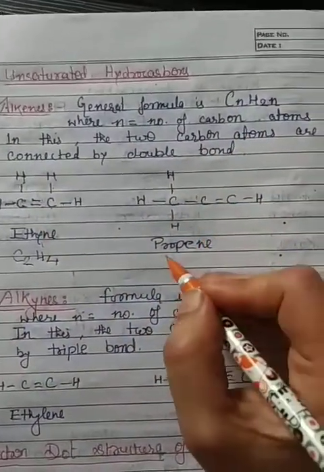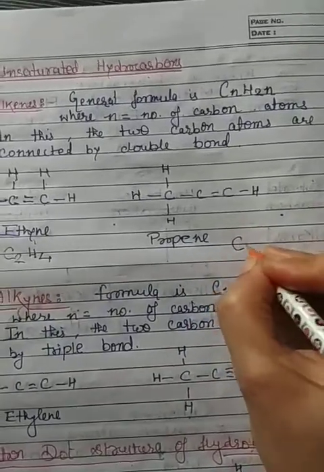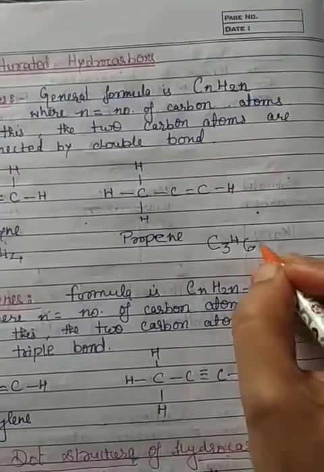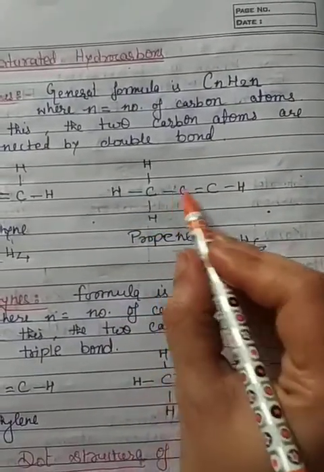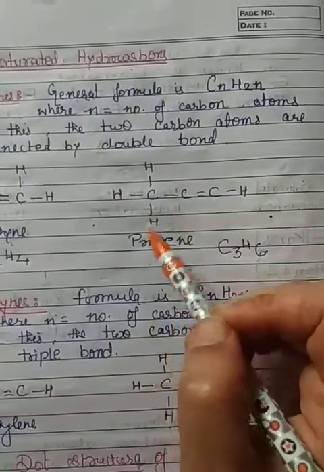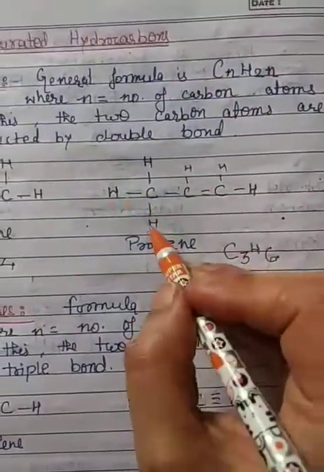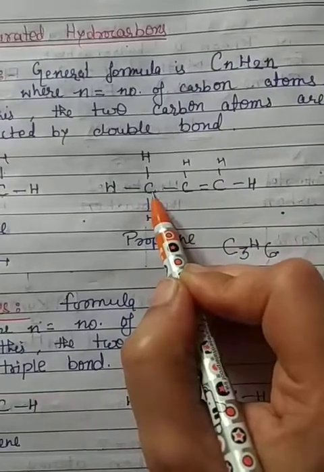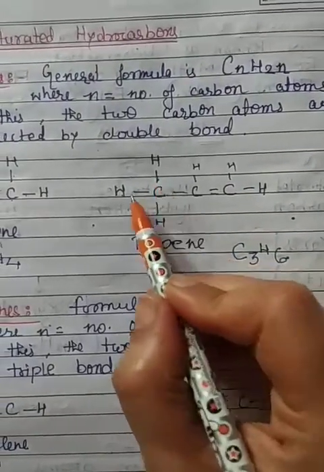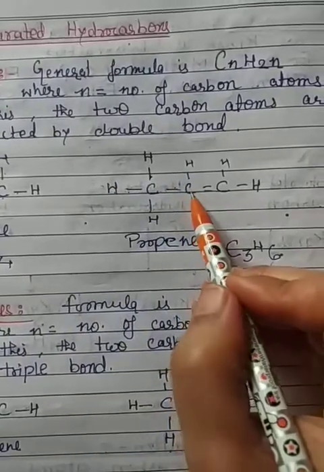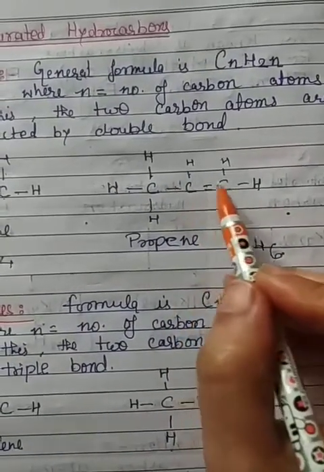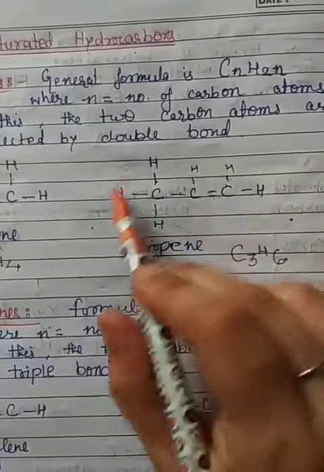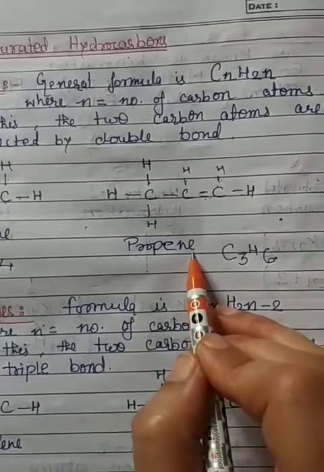Here, propene. Prop means C3, ene, then 3 times 2 is 6, C3H6. So here 3 carbons and 6 hydrogens. Now see, each carbon contains 4 bonds: 1, 2, 3, 4. Got it? C3, 3 carbons and 6 hydrogen atoms. This is the structure of propene.